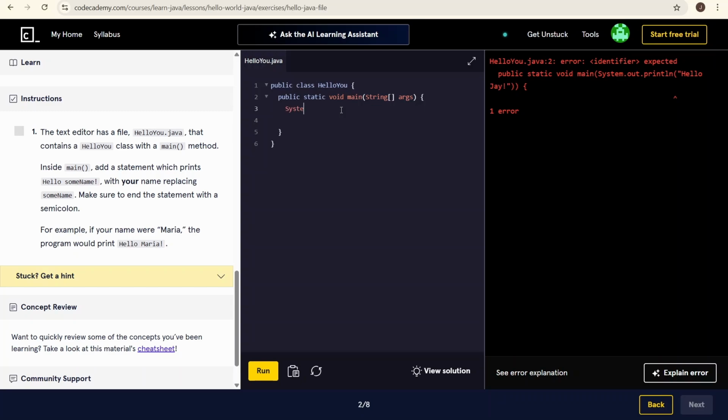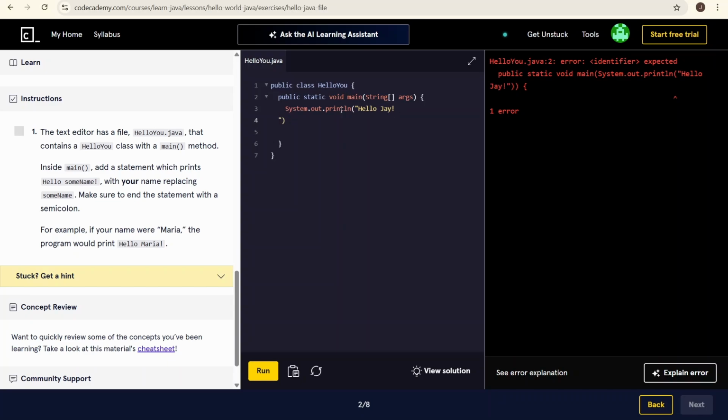We're going to do System dot out dot print ln, hello. Okay, how about that?